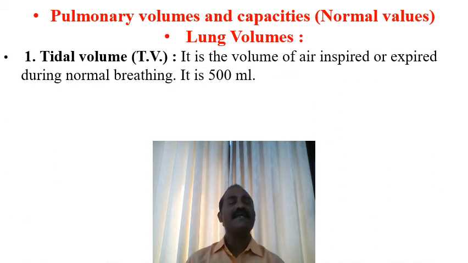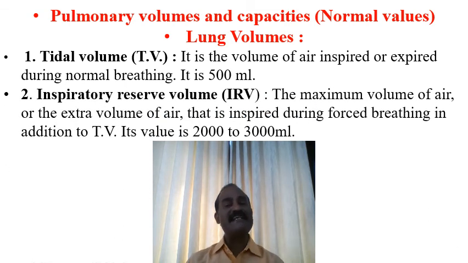The first one is the tidal volume, abbreviated as TV. It is the volume of air inspired or expired during normal breathing, and it is around 500 ml. The second one is inspiratory reserve volume, IRV, the extra volume of air that is inspired during forced breathing in addition to TV. It has a value of around 2000 to 3000 ml, around 2 to 3 liters.